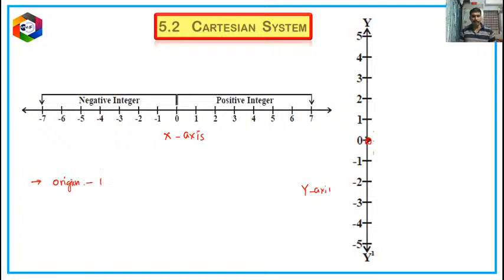The meeting point of both x-axis and y-axis. Here I have shown them separately. Now on the next page I will show you correctly. So this is the x-axis, the horizontal reference number line. This is the y-axis, the vertical reference number line. If you place one on the other, the coincidence point is called the origin.